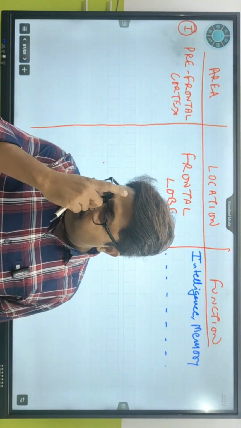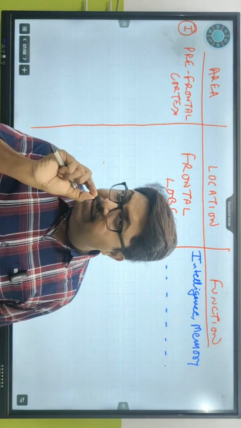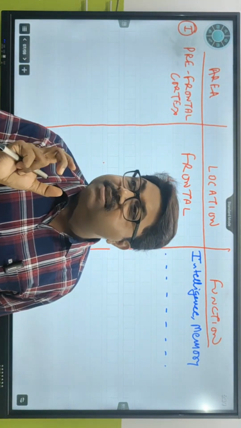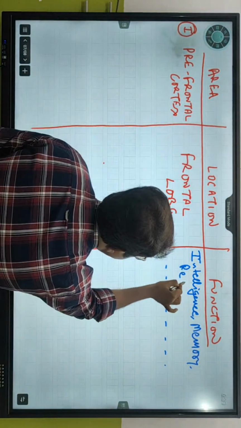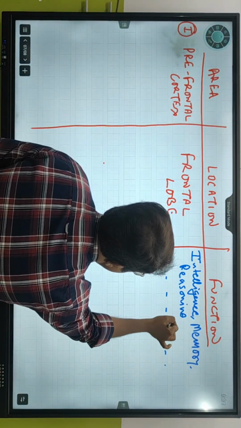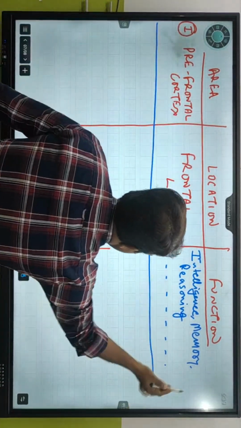Think about this is the area which helps you to memorize things. ठीक है? So intelligence, memory, sometimes reasoning, done by the prefrontal cortex. This is the first one, prefrontal cortex.